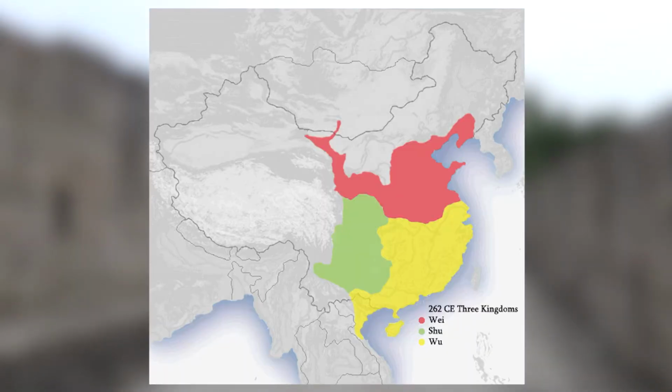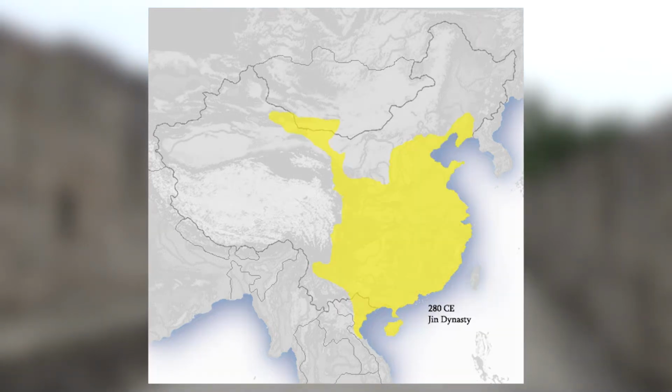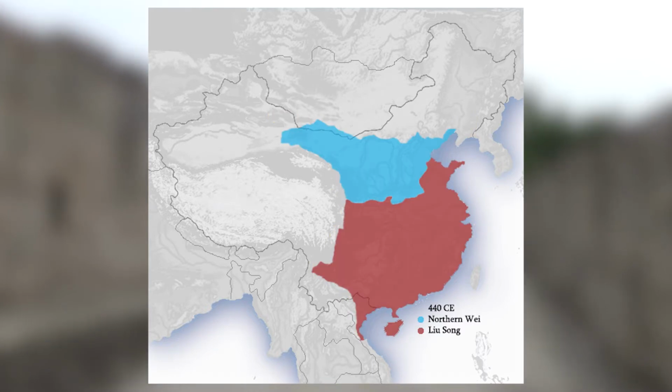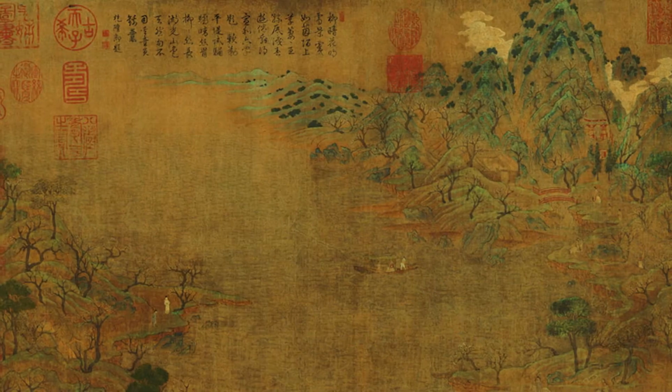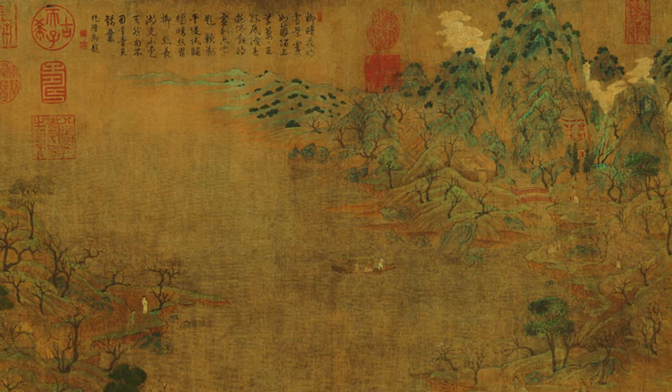Then there were three kingdoms, the Shu, the Wu, and the Wei. Then there was the Jin Dynasty. Taoism and Buddhism were introduced. Next were the Northern and the Southern Dynasties, a very chaotic period, which was followed by the Sui. Hereby there were plans for an irrigation system, but because of an uprising, these plans were never realized.